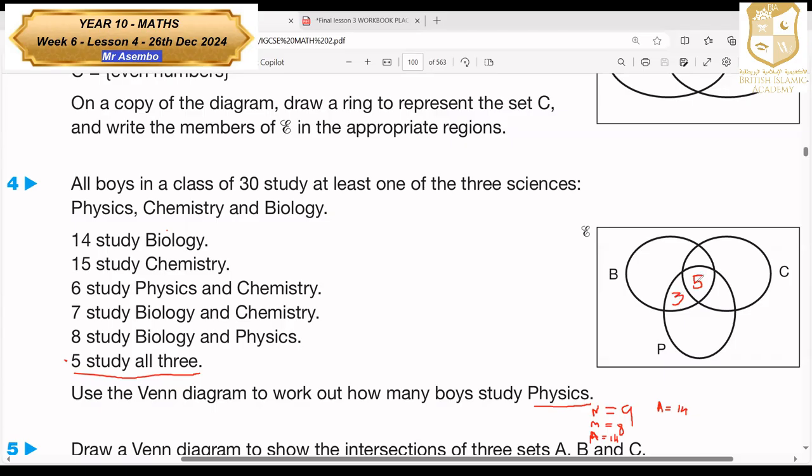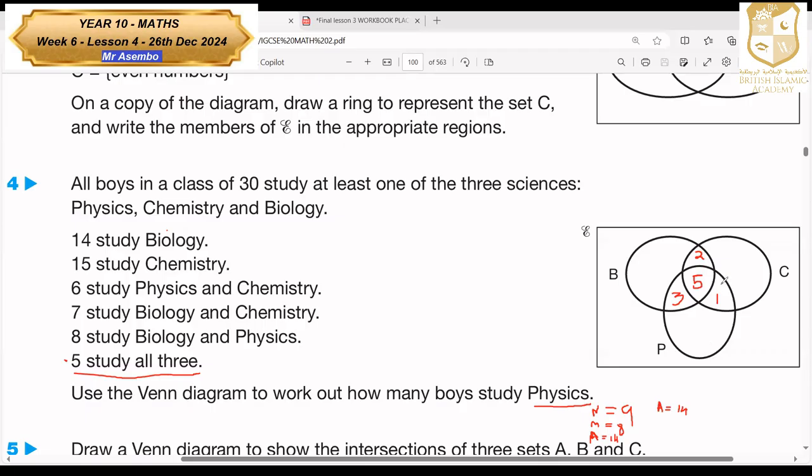We go to the next one. 7 study biology and chemistry. But you already have 5 presented here. So 2 are remaining to reach 7. So you can put there 2. And then 6 study physics and chemistry. On the shared part here, they're supposed to be 6, but you already have 5. So 1. You already have 5 here, so 5 plus 1 will be 6 people studying chemistry and physics.